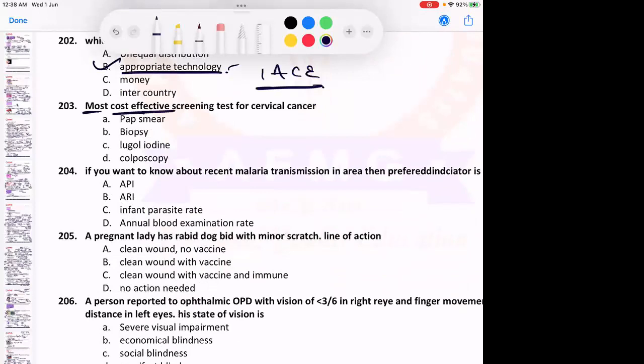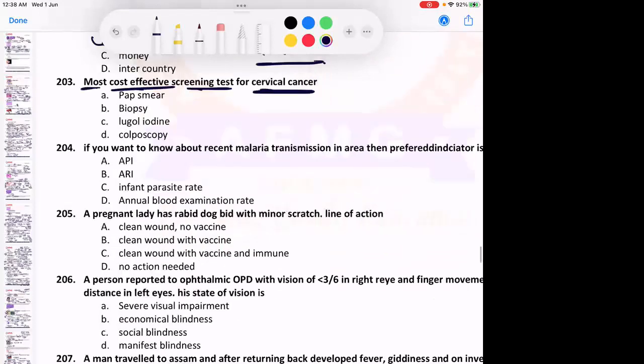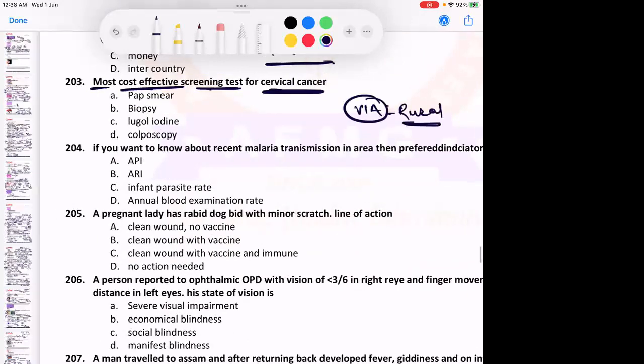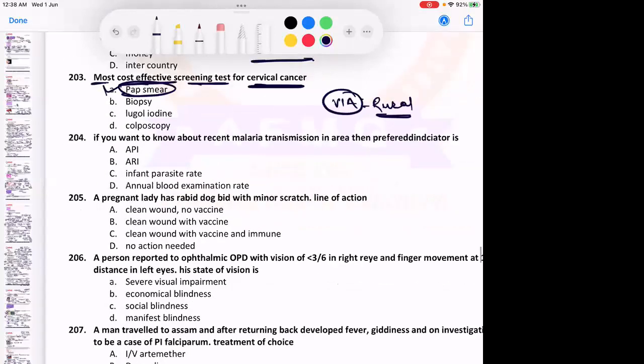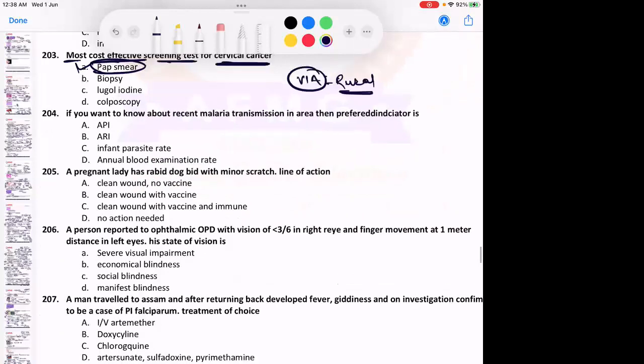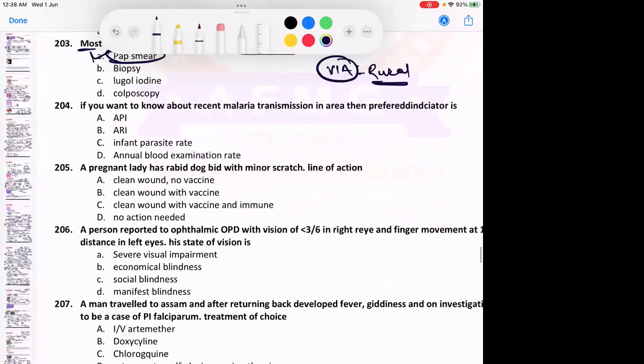Most cost effective screening test for cervical cancer. Anybody? Most cost effective over here. The recommended one nowadays according to the Indian guidelines is VIA in rural settings, visual inspection with acetic acid. But the common one is pap smear. And the most cost effective screening test for cervical cancer is usually the pap smear. Okay? No issues with this, anybody? Colposcopic biopsy is usually the investigation of choice, not the screening test.